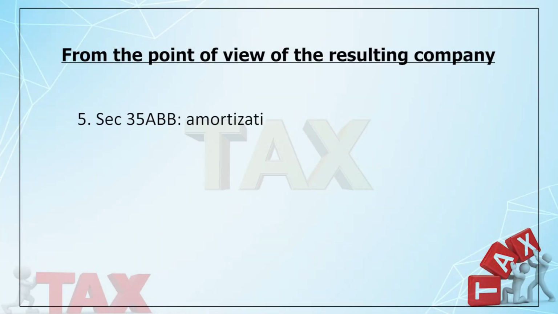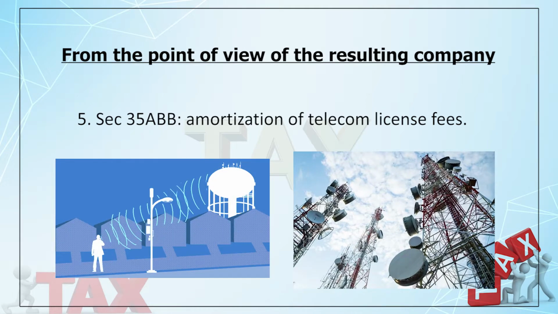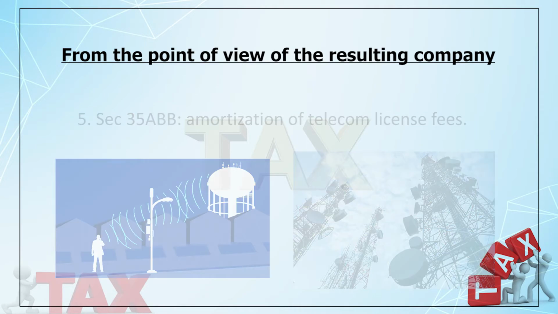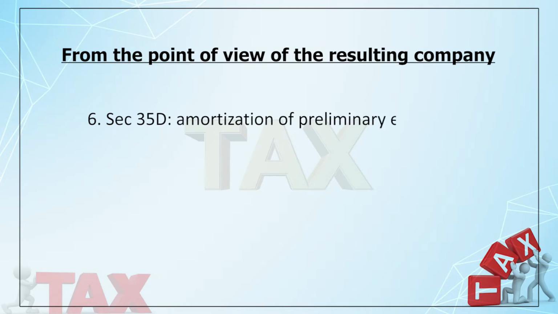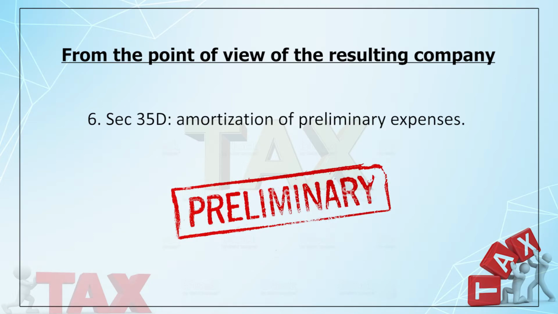Then 35ABB, amortization of the telecom license fees. Once again the formula is the same: the amount paid for the telecom license fees divided by the remaining life of the license. Now if it is enjoyed in part by the demerged company, the balance can be enjoyed by the resulting company, right? Then we have 35D, that is amortization of preliminary expenses. You know that the amortization period is 5 years. Once again the same provision: if it is enjoyed in part by the demerged company, the remaining part can be enjoyed by the resulting company.